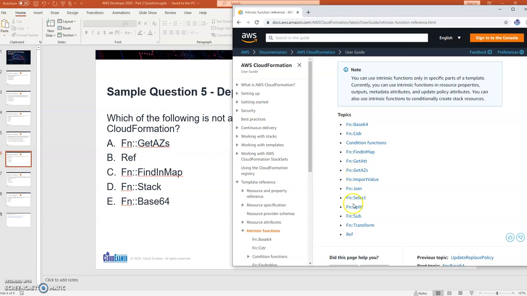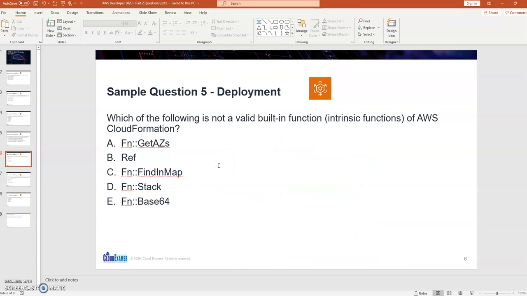The second one is Ref. The third one is Find in Map. Those first 3 are all valid. Then Fn::Stack, all right, so that one is not valid. And then Fn::Base64 is here. So the question is, which of the following is not a valid built-in function? We can pick this one out of the list here.